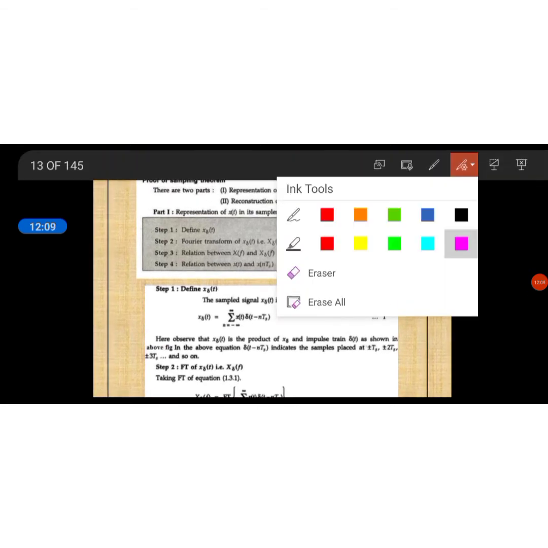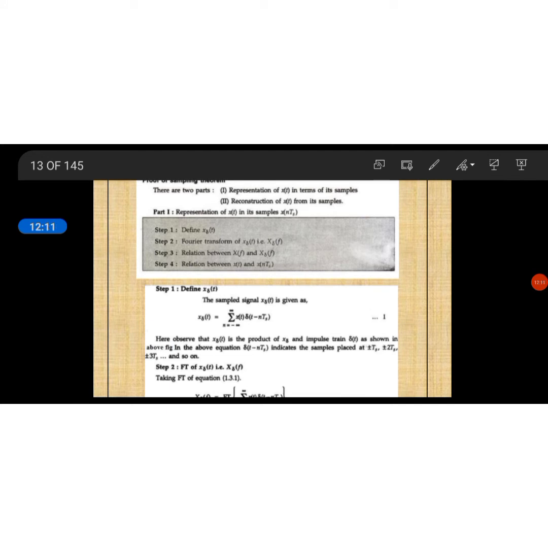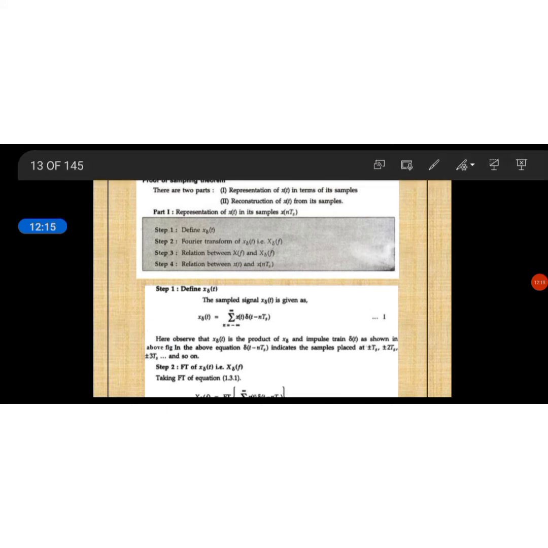Next we are going to discuss the proof of this sampling theorem. There are two parts. The first part is the representation of x of t in terms of its samples.